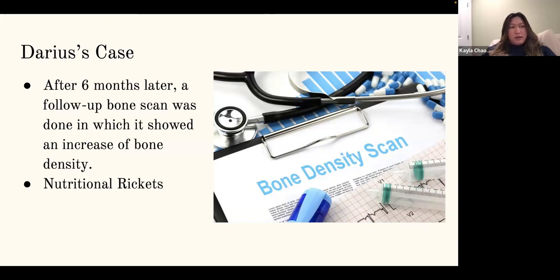Whereas with osteopenia, it's treatable, but it's not curable. So yeah.